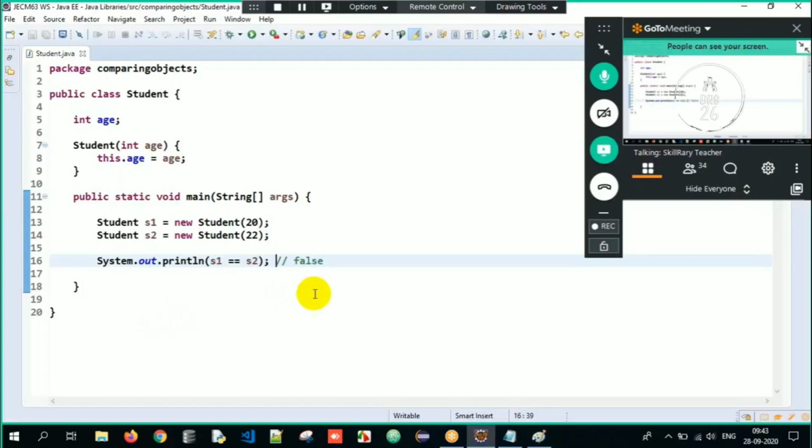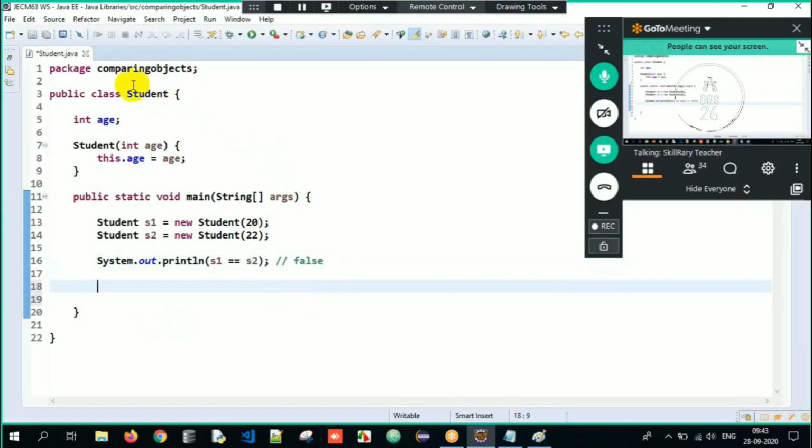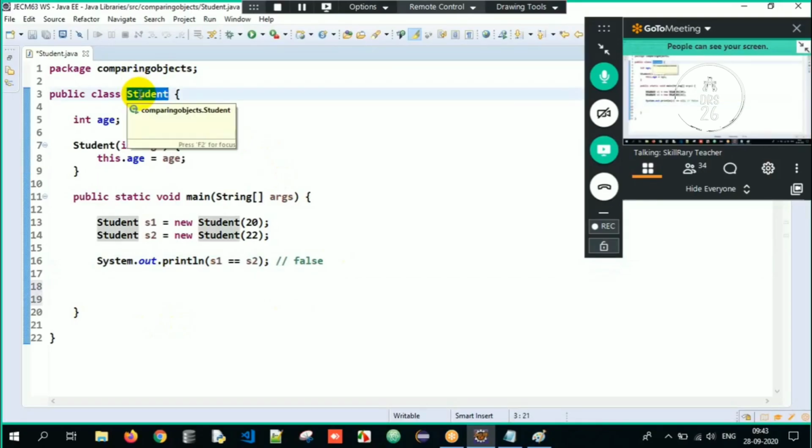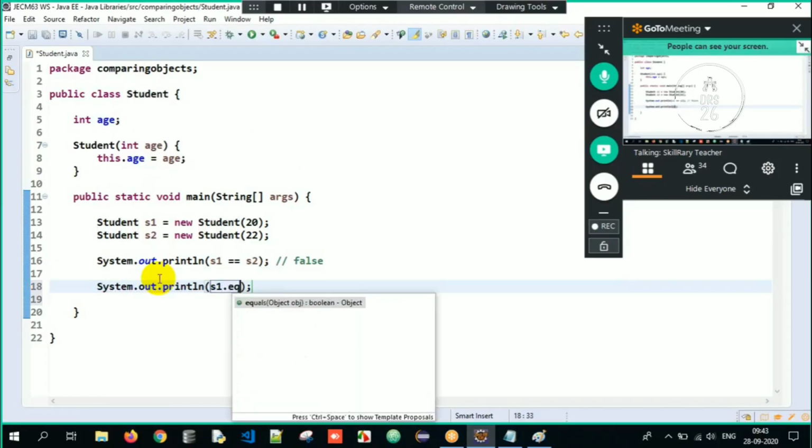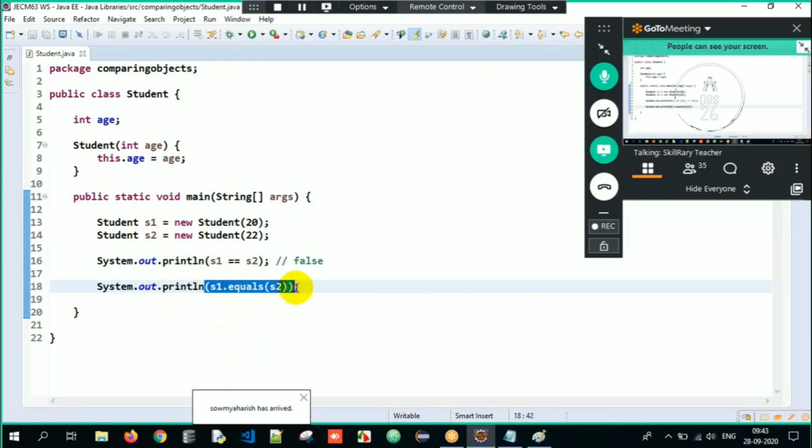Clear? But similarly, this student is inheriting the Object class. Therefore, all the 11 methods from the Object class are inherited into Student. And it also has a method called equals. Correct? Now what I'll do, I will tell s1.equals(s2). So I am comparing two objects with the help of the equals method. s1.equals(s2) means the student 1 object is getting compared with the student 2 object. Two students are getting compared with each other.